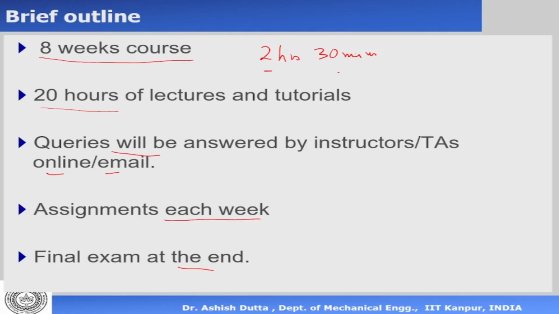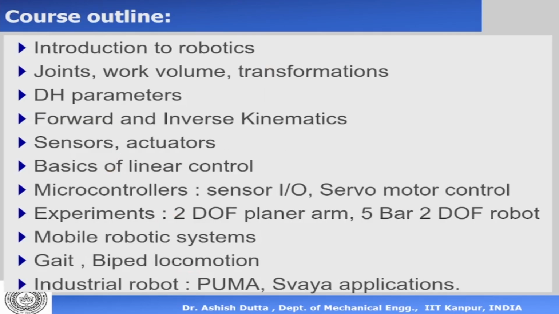8 weeks course, 20 hours of lectures, and assignments every week, to be followed by a final exam at the end. Now, the course outline will cover these topics in this order. So first is introduction to robotics. That is, I will explain where robots came from. What do we mean when we say that robotics is a part of automation? Then what do we mean by automation? What do we mean by robotics?